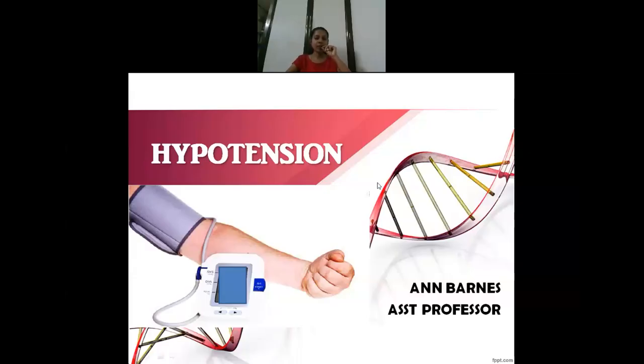So always remember, each individual is different, and their normal values may differ from another person. But the definition of hypotension states that usually when the systolic BP is less than 90 and the diastolic is less than 60 mm of Hg, we call it hypotension.